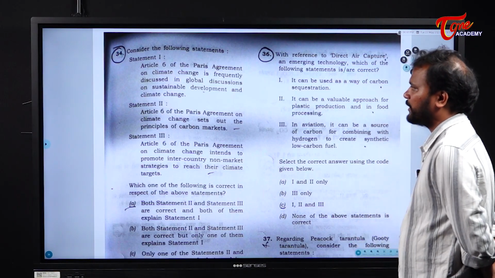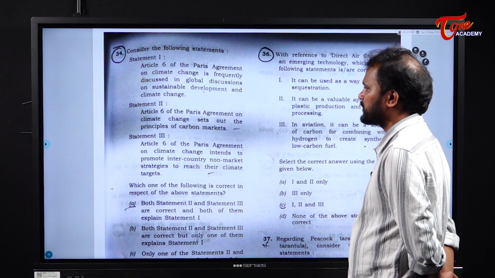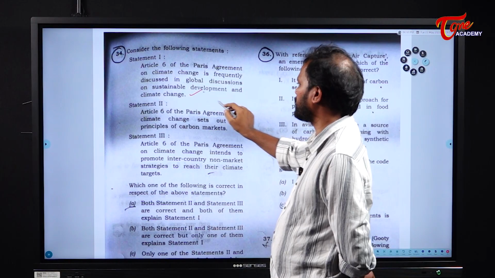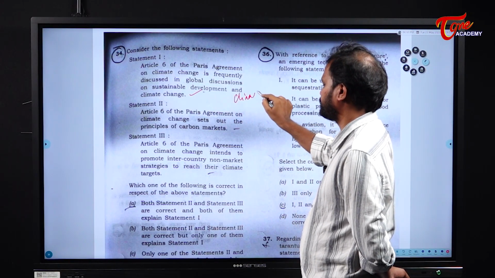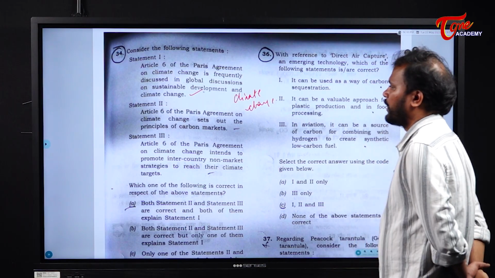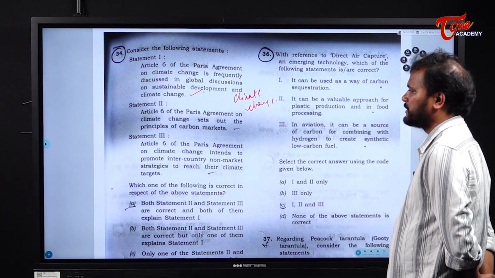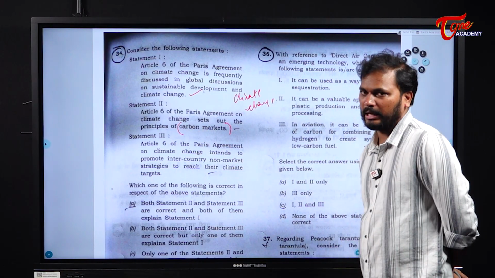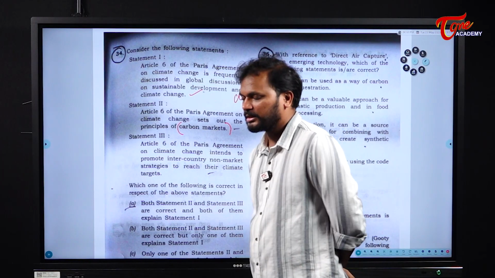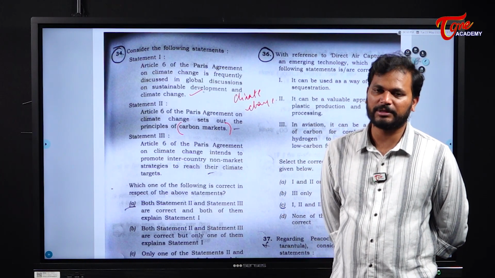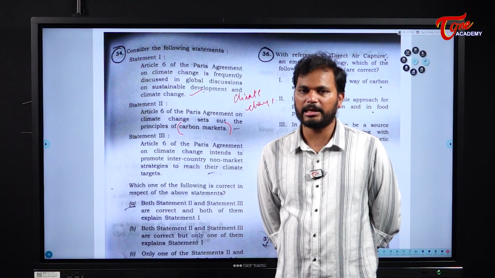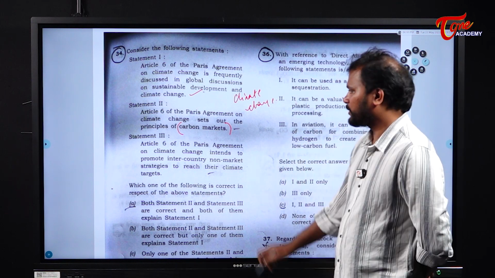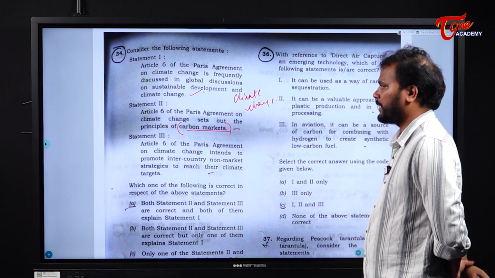Article 6 of the Paris Agreement on Climate Change is frequently discussed in global discussions on sustainable development and climate change. Yes, this is 100% correct. Why? Because fundamentally it deals with climate change. Okay. Next, Article 6 of the Paris Agreement sets out the principles of carbon markets. Carbon markets is nothing but trading the carbon. It means when one country is emitting less carbon than the standard set by the agreement, that country can sell carbon credits to another country.